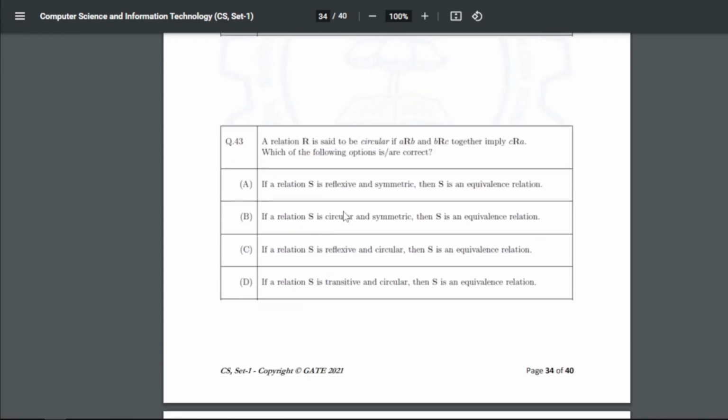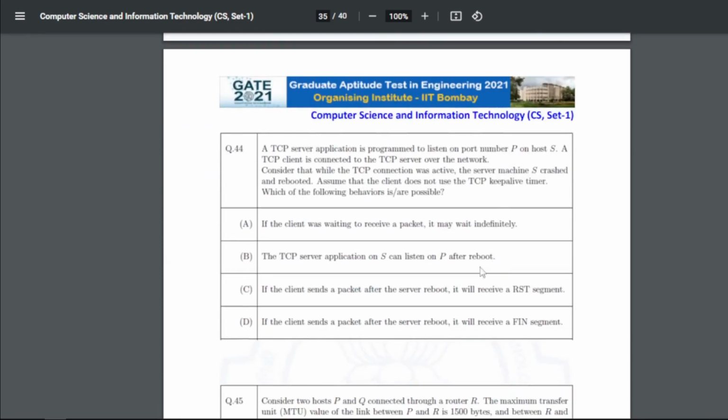43, a relation R is said to be circular if A relation B and B relation C together imply C relation A. Which of the following options is correct? So for 43 our answer is C, that is if a relation S is reflexive and circular then S is an equivalence relation, right?